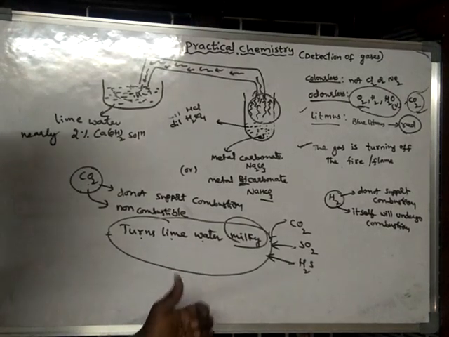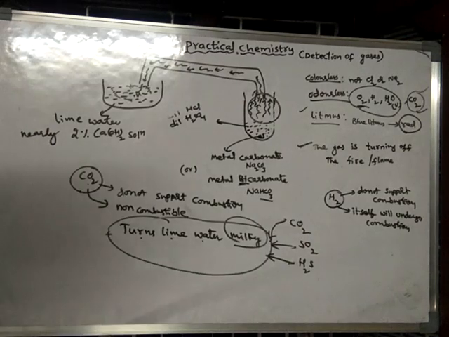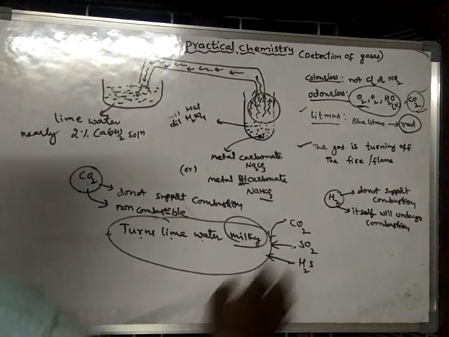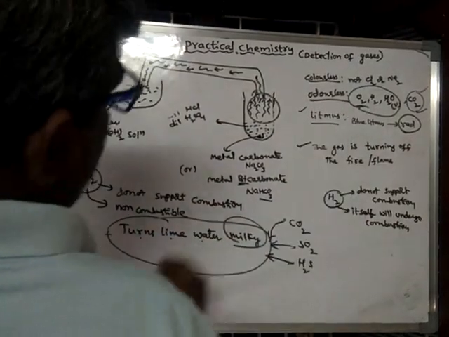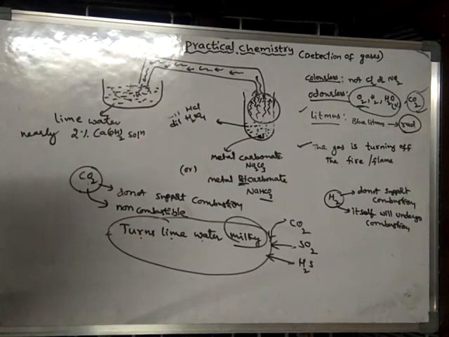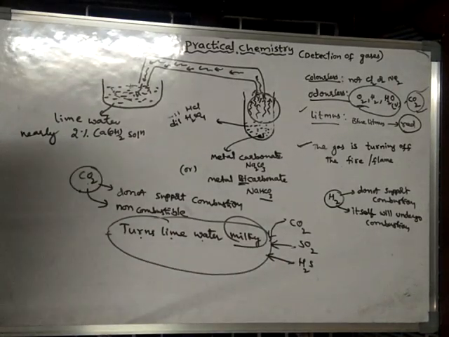Then how do we find out further confirmation tests? If you are unable to identify which gas out of these three, we will go with further tests.